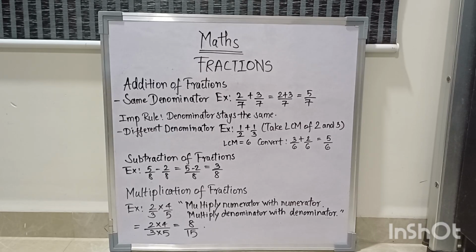Now multiplication of fractions is the simplest part. When you see the example 2 by 3 into 4 by 5, you have to multiply numerator by numerator, denominator by denominator. It's very easy. Close your eyes, just do simple multiplication and you get the answer. So that's multiplication of fractions. Next comes the division of fractions. In the next part I will show you division of fractions.